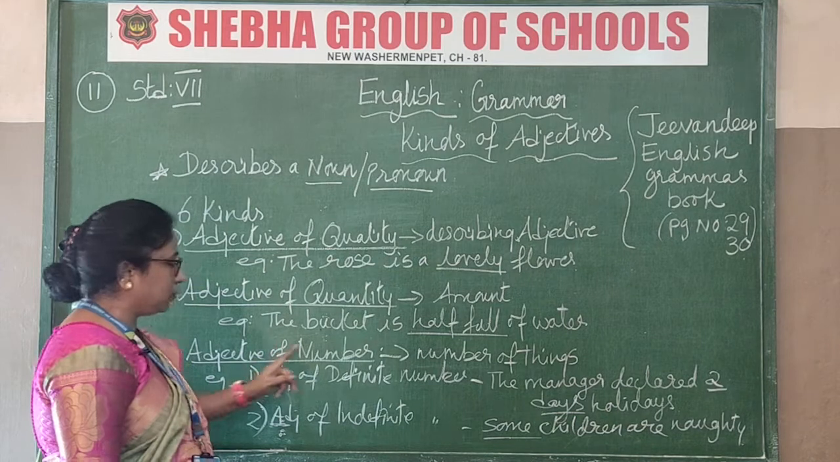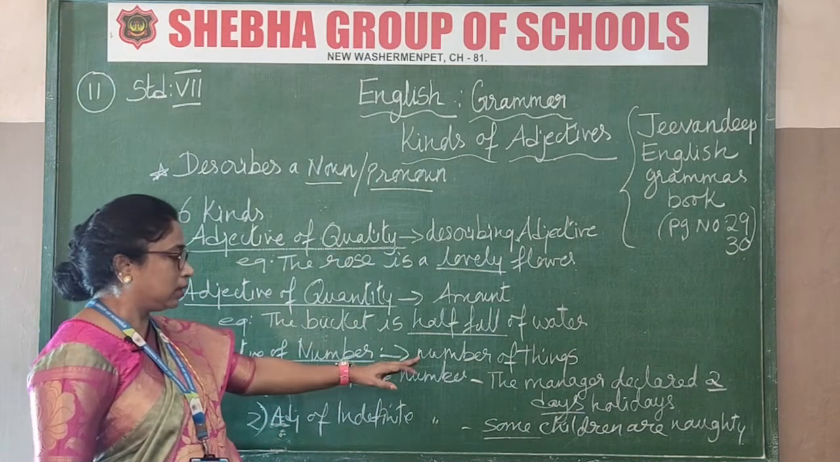Next is adjective of number. What's the meaning of number? See there, number of things.